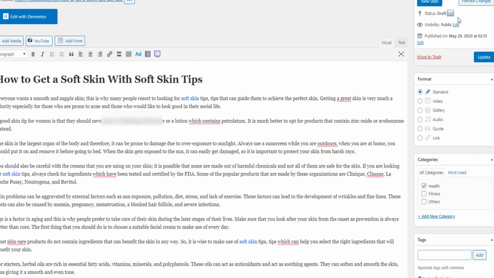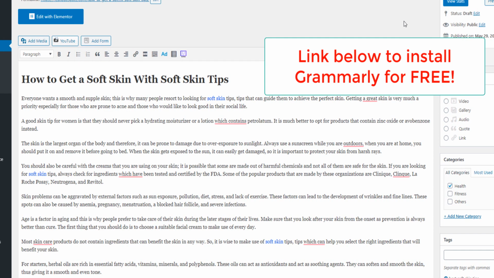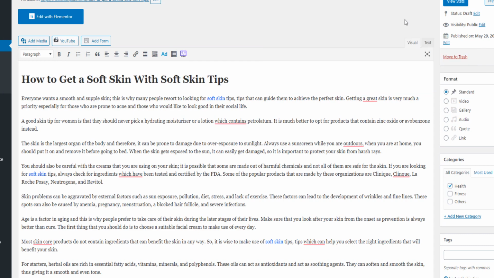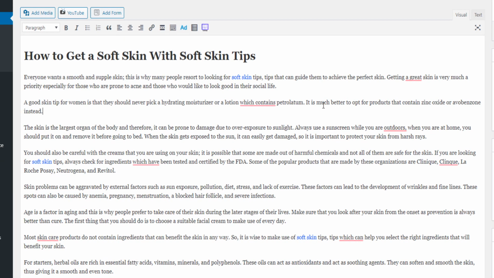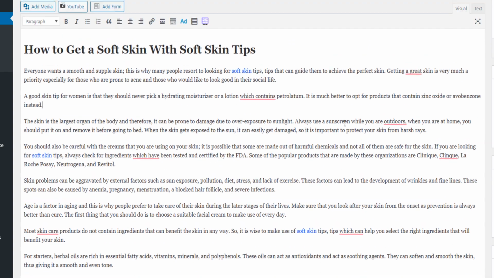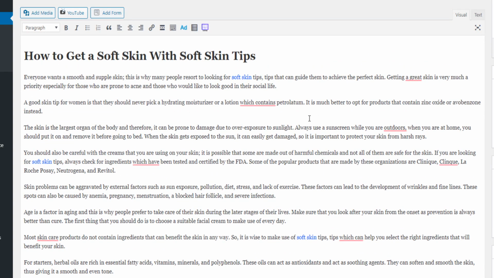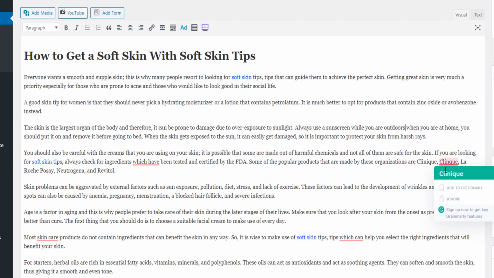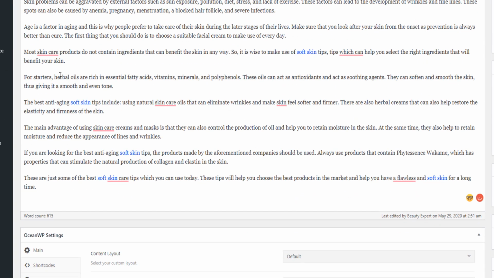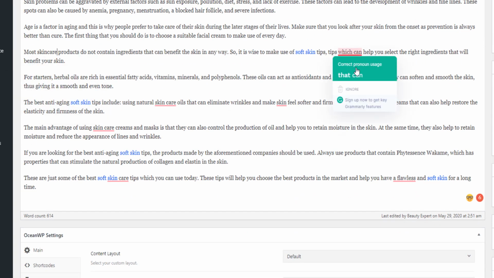And then you will want to install the free Grammarly extension. There is a link down below to install the Grammarly extension. What Grammarly will allow you to do is improve again the quality of the grammar in the text. So you come here, for example, "getting great skin" instead of "a great skin". Grammarly allows you to correct simple things that the article writer might sometimes miss, a few mistakes like that.